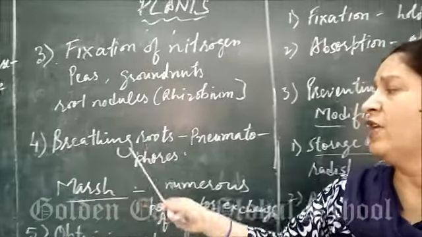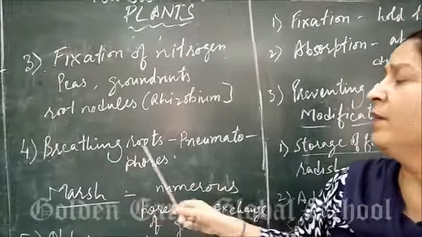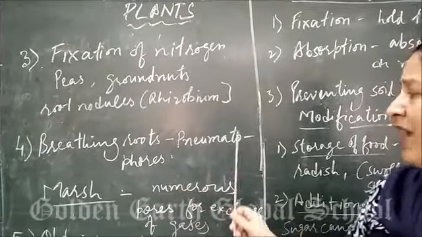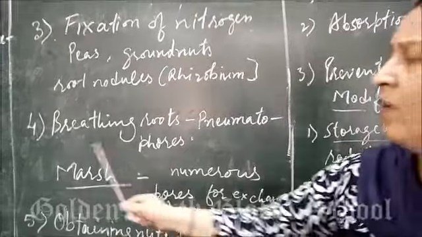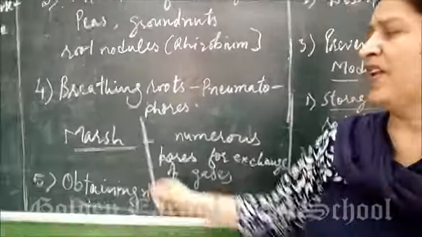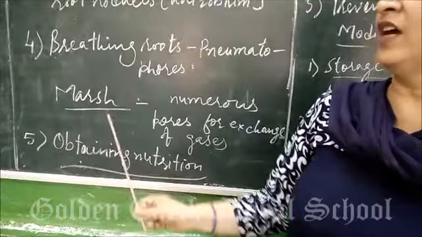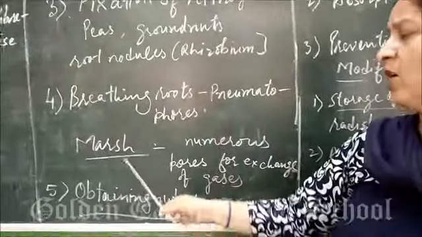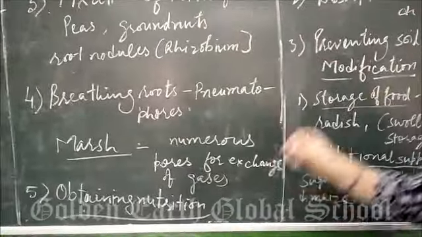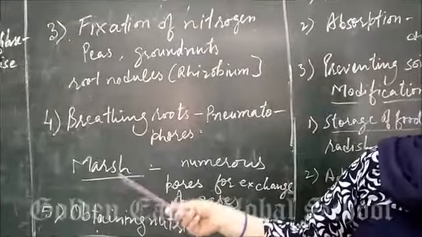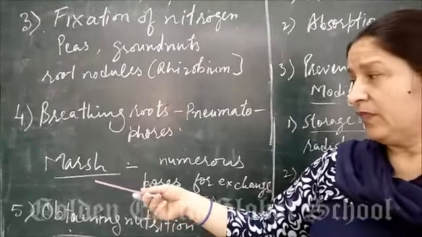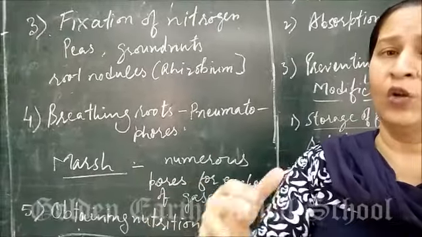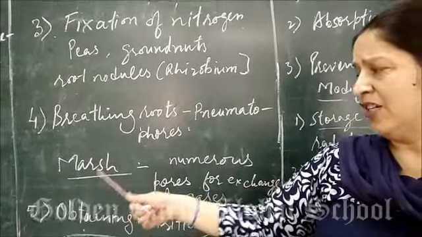Next one is breathing roots. Some plants are having breathing roots. Their other name is pneumatophores. Why are they called pneumatophores? Because they grow in marshy places. In marshy places, roots are not able to absorb air, because one function is absorption, and their pores are closed because of marshy conditions.